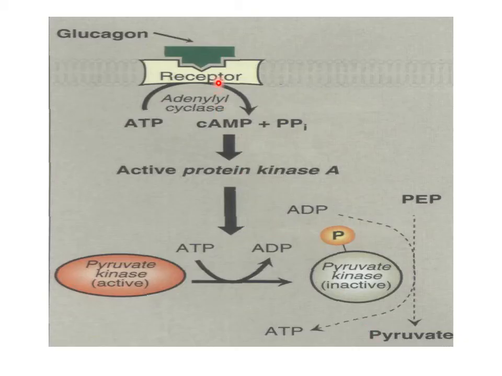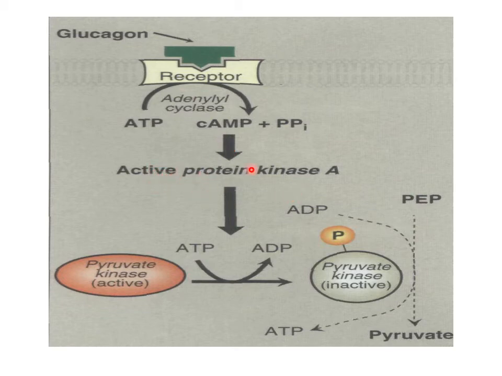Now we can see the pathway like this, how glucagon inhibits. When glucagon comes, adenyl cyclase converts ATP into cyclic AMP. This cyclic AMP converts protein kinase into its active form.